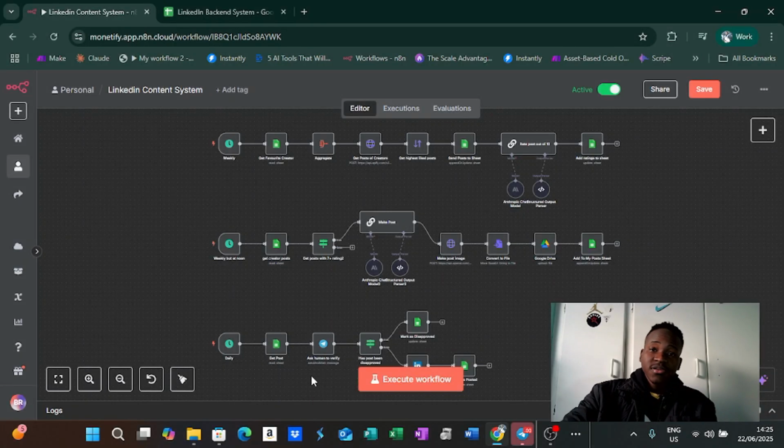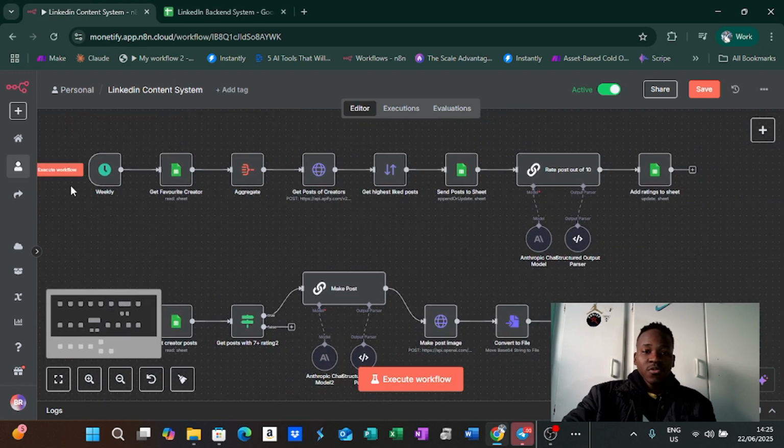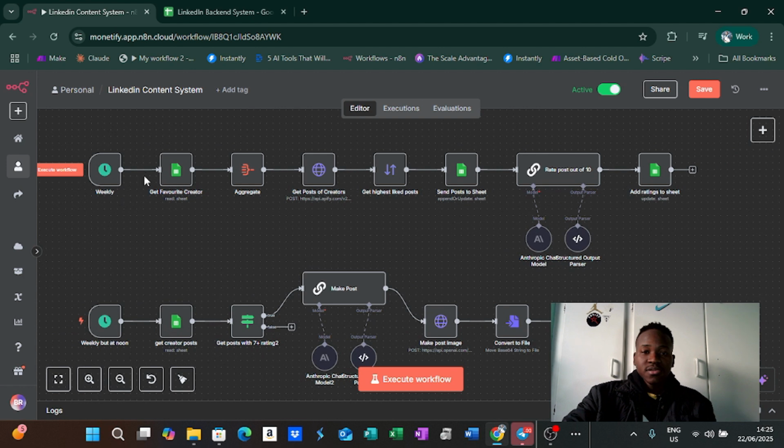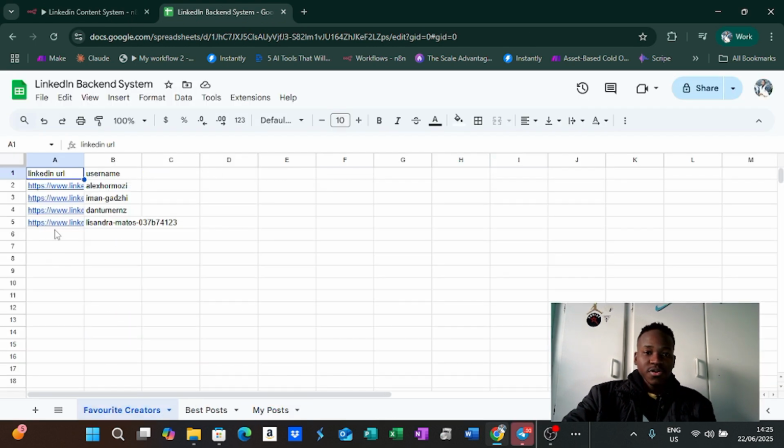All right, so here is the demo. Here is our completed agent. The first flow is, on a weekly basis, the agent would get our favorite creators from the spreadsheet. So the first thing we need to do here is get the LinkedIn links of our favorite creators.